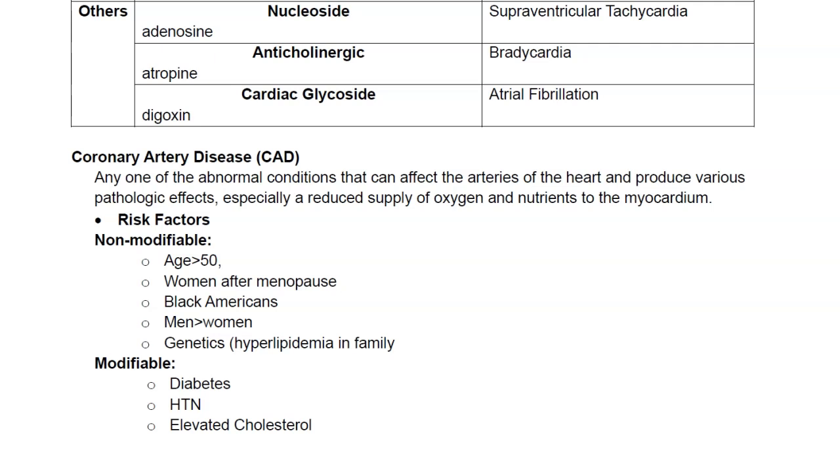So these are modifiable or things that can be prevented or controlled, even for a patient with diabetes, right? Again, if they take their medications and watch their diet, for the most part, they can control that disease. Now, if they don't take care of themselves and they start eating a lot of carbohydrates, they don't take their medications, then it can be out of control, which increases their risk for developing CAD.